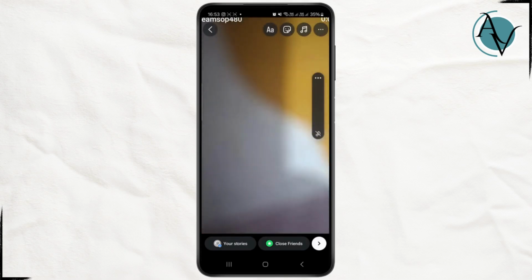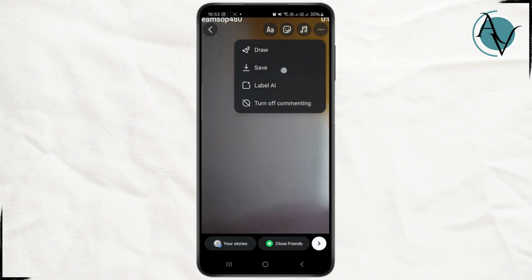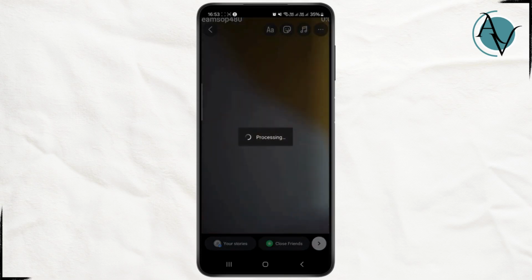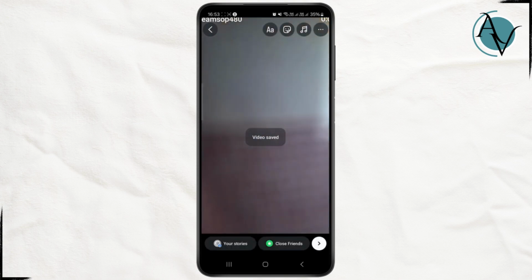Now, as you can see, you can hear the sound like this. What I want you to do is simply click on this three dot icon and just click on save, and your video will be saved with your audio as well. So that's exactly how you can fix the sounds not available on your Instagram Reels after the video is downloaded.